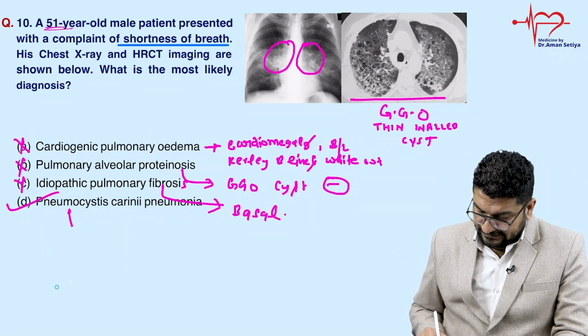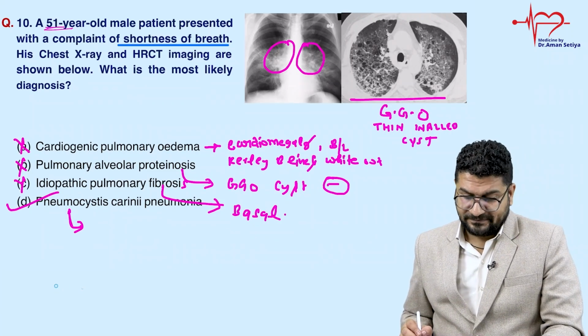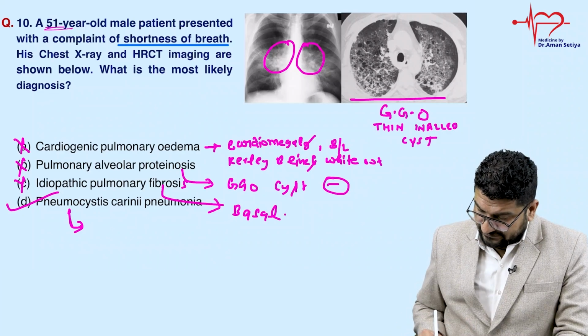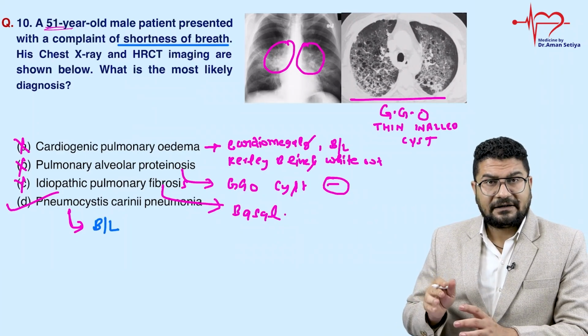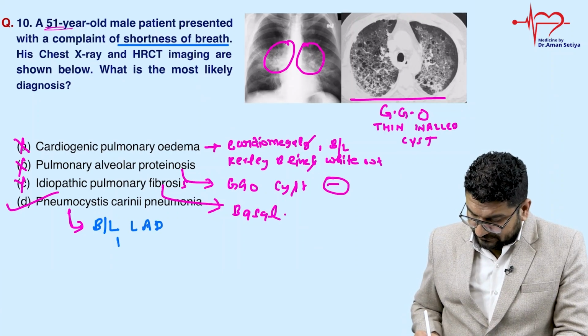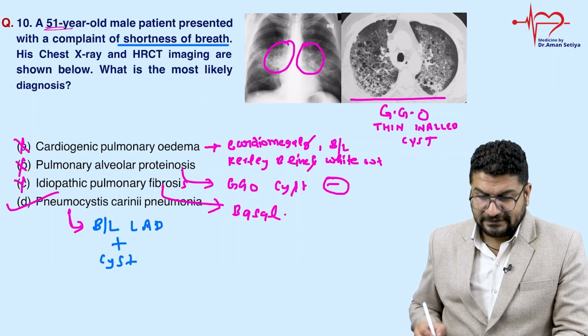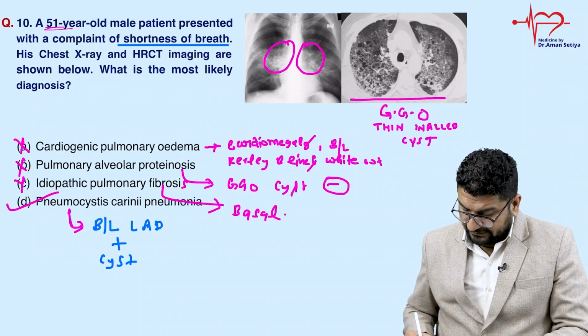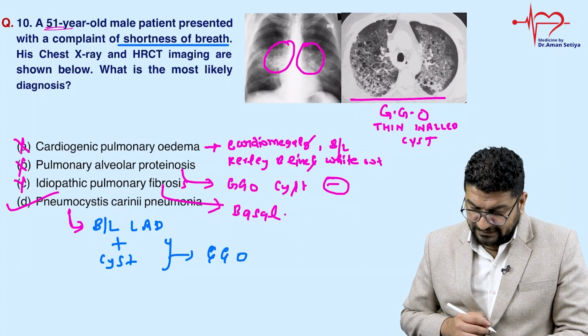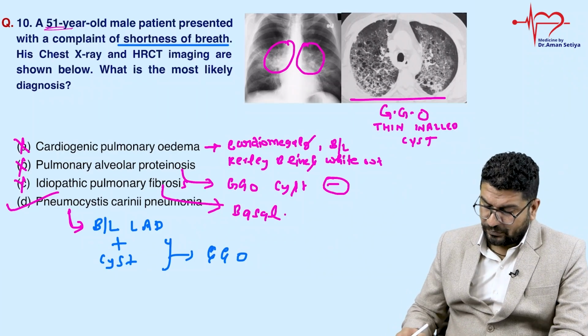So basically in Pneumocystis carinii pneumonia, what do we see? In this pneumonia, the patient will have a bilateral infiltrate. You can notice bilateral hilar lymphadenopathy. Plus you can notice cysts, and later on these cysts can have a ground glass appearance. So the answer will be Pneumocystis carinii pneumonia.